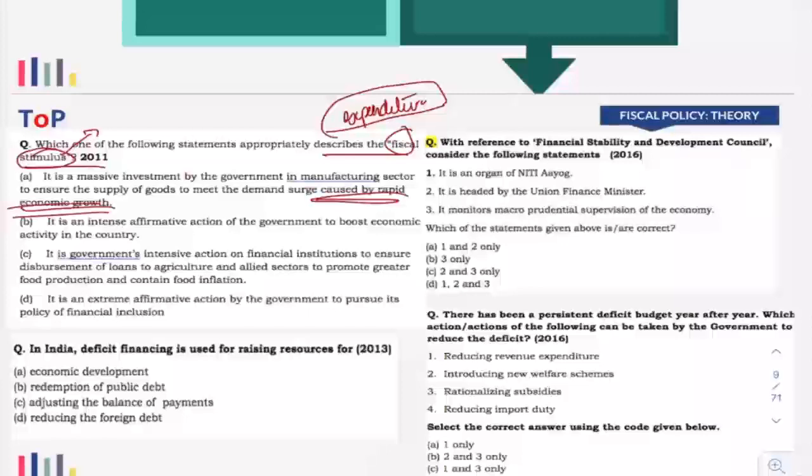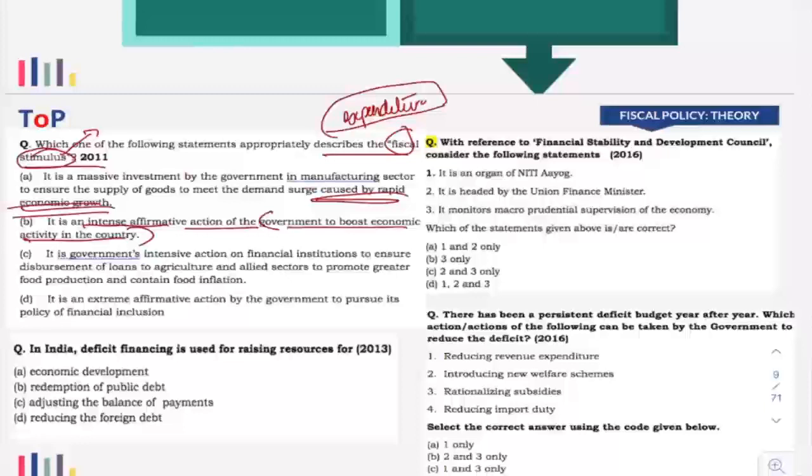Now, the second option: it is an intense affirmative action of government to boost economic activity in the country. That makes sense, because government is stimulating the economy to grow through fiscal stimulus. So expenditure is made to boost economic activity. Now, the other options are very easy for you to eliminate.